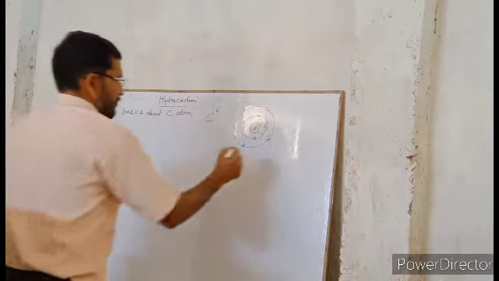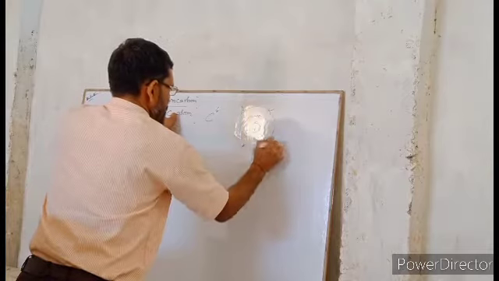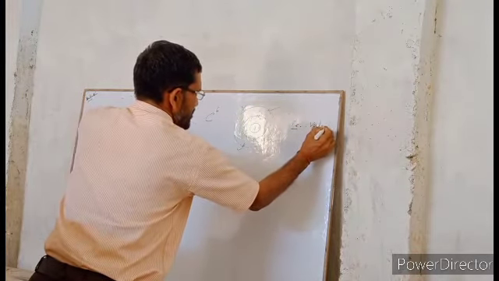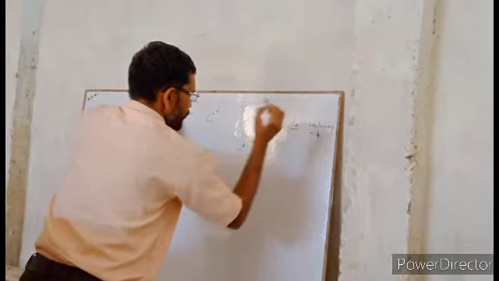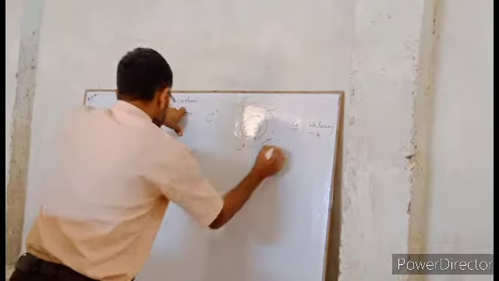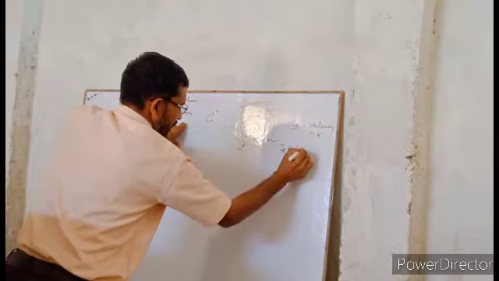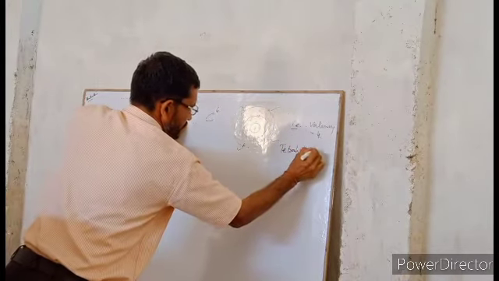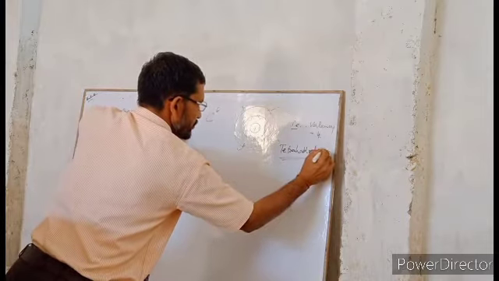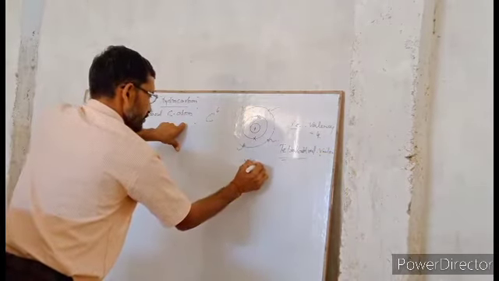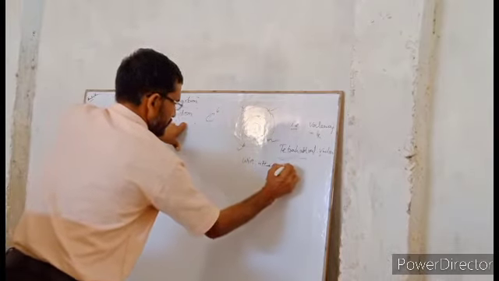So, carbon has 4 valence shell electrons, that is, its valency is equal to 4. Carbon always makes tetrahedral valency with other atoms.